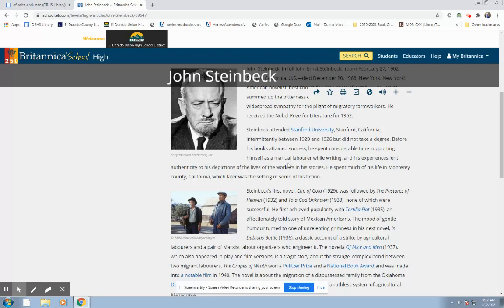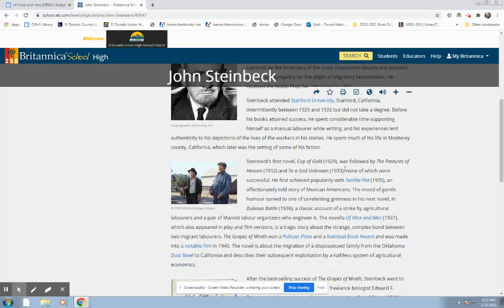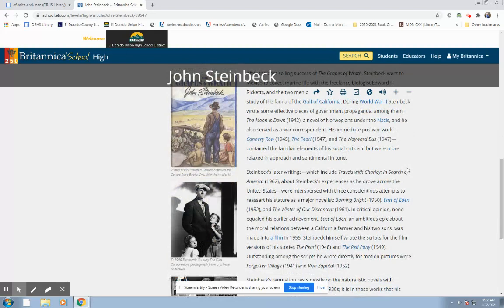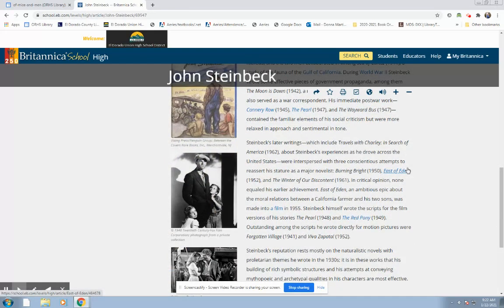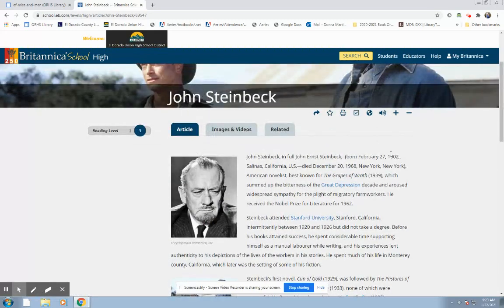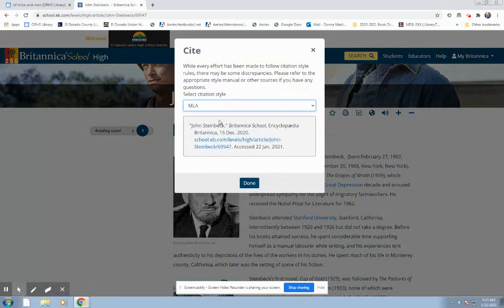So sometimes you get lucky. Sometimes you're like, this source isn't great. Let me go to another one. You're going to have to try different ones. And that's the beauty of the Pathfinder. It's got a lot for you to pick from. Okay, with this encyclopedia, there are a lot of tools up here that I suggest you take advantage of. One is this citation tool. It will help you when it comes to citing sources.